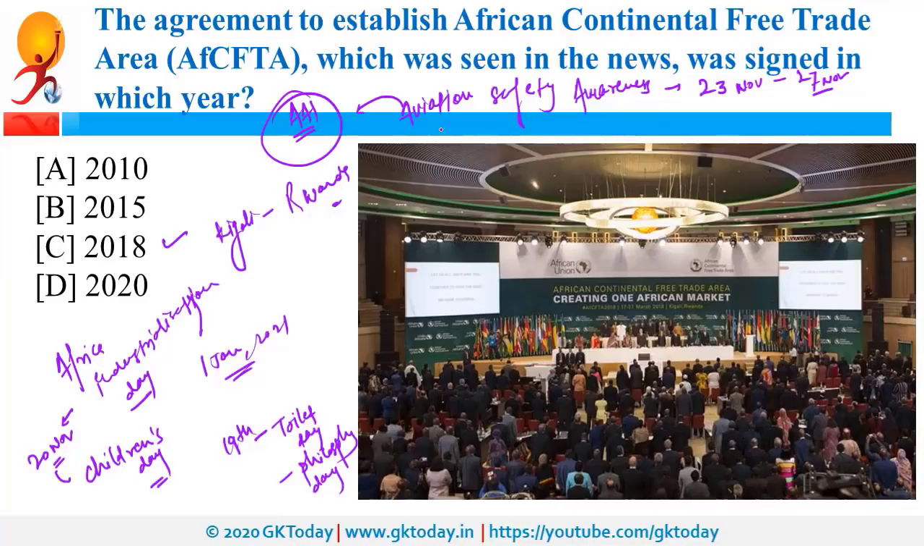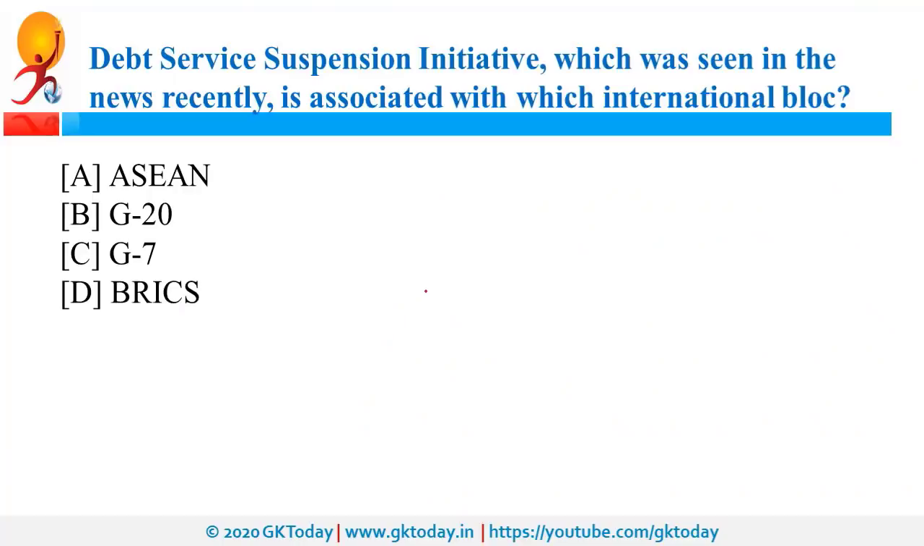Apart from that, National Pharmacy Week was celebrated from 16th of November to 22nd of November, and the theme of this year's National Pharmacy Week was Pharmacist, Frontline Health Professionals. So, National Pharmacy Week was celebrated from 16th of November to 22nd of November.